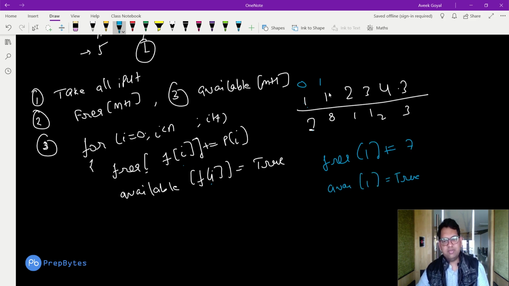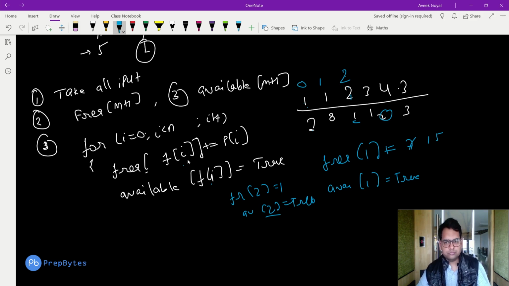Similarly, when I increment, it is again 1, so 7 plus 8 will become 15 at frequency of 1, and it is already true. When it comes to 2, f of 2 is 2 itself, so frequency of 2 will become 1, and available of 2 will become true. That means 2 is available. Same for 3, for 4, for 3 again.